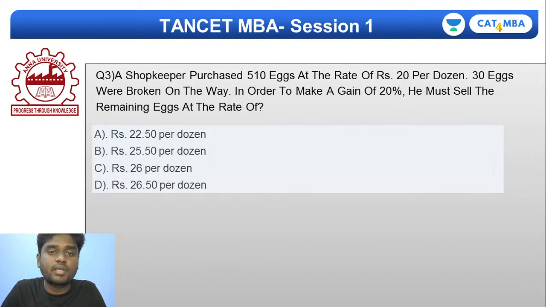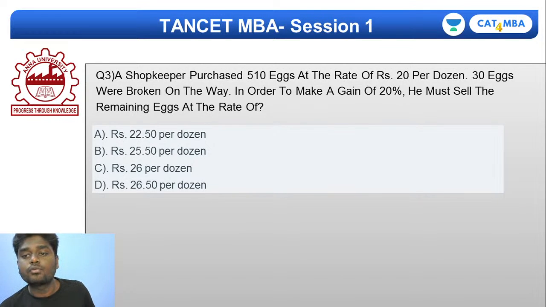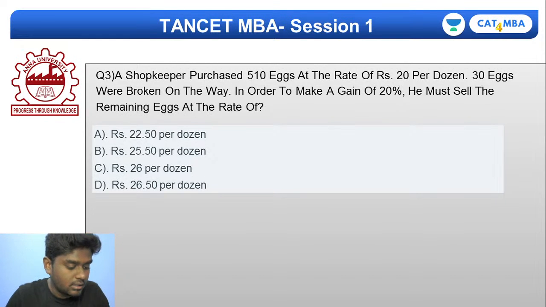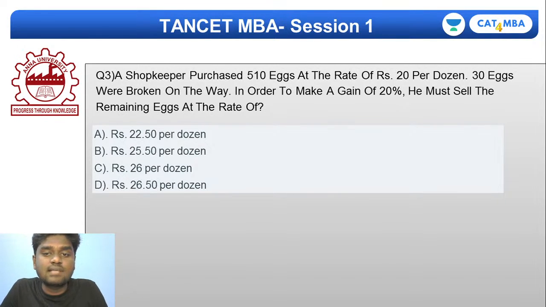Let's see who can bring me the right answer for the third question. Come on, quickly. The question is: a shopkeeper purchased 510 eggs at the rate of rupees 20 per dozen. 30 eggs were broken on the way. In order to make a gain of 20%, he must sell the remaining eggs at the rate of what? That's your question. I'll give you 30 seconds and let's see who can crack the right answer for the third one. Quickly.